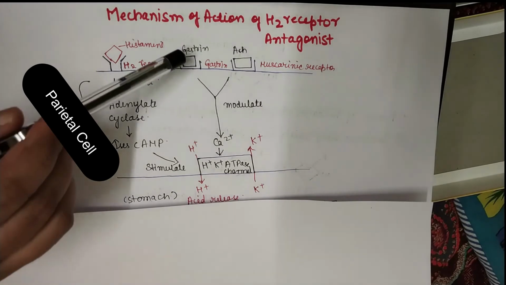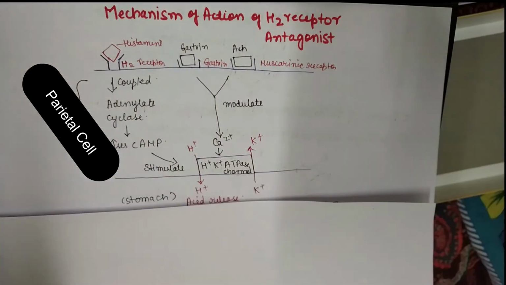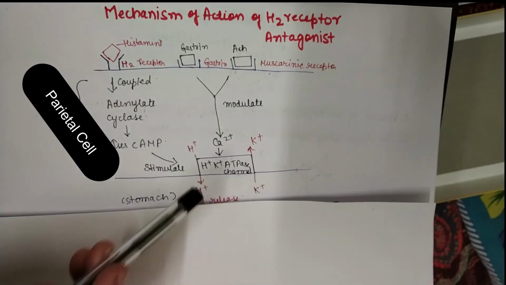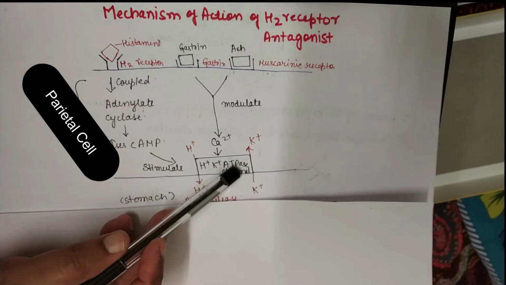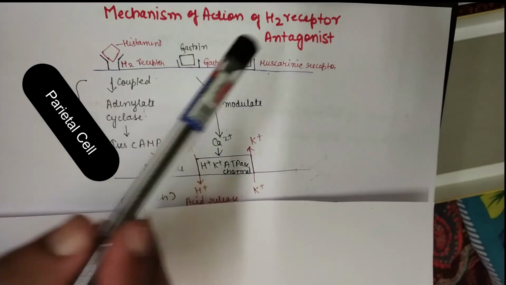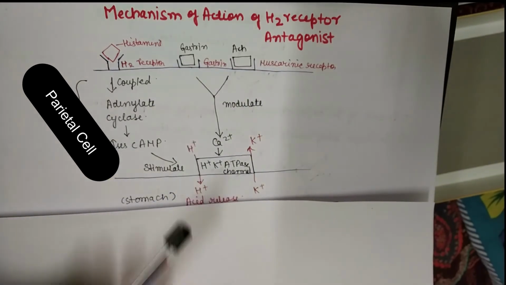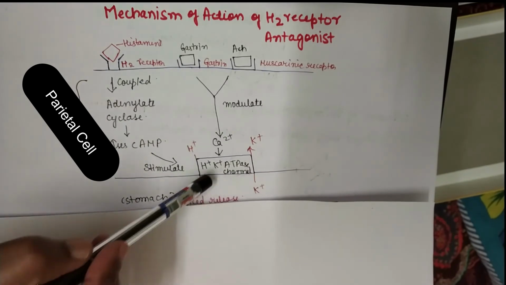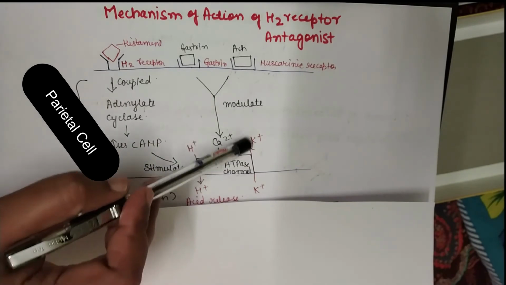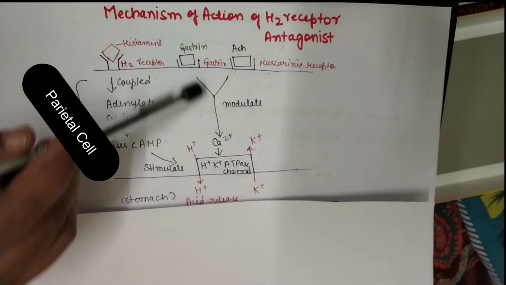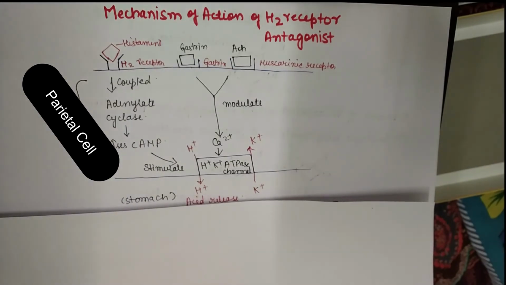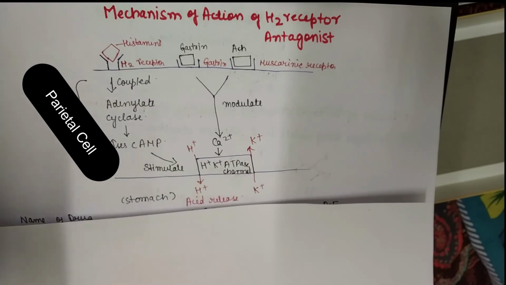Apart from that, gastrin and acetylcholine will also modulate the release of calcium ion. So indirectly they will affect the H+/K+ ATPase channel, meaning the hydrogen potassium ATPase channel. So gastrin and acetylcholine will also enhance or stimulate this hydrogen potassium channel. How? By releasing this calcium ion. They will trigger this channel. So ultimately, histamine, gastrin and acetylcholine will increase the acid secretion in the stomach.